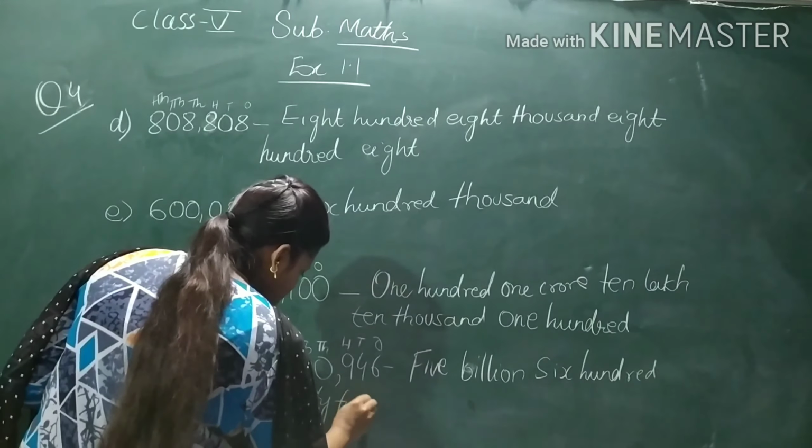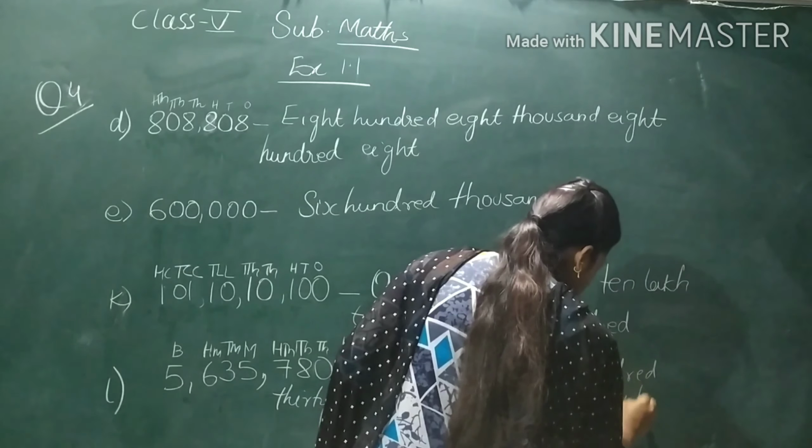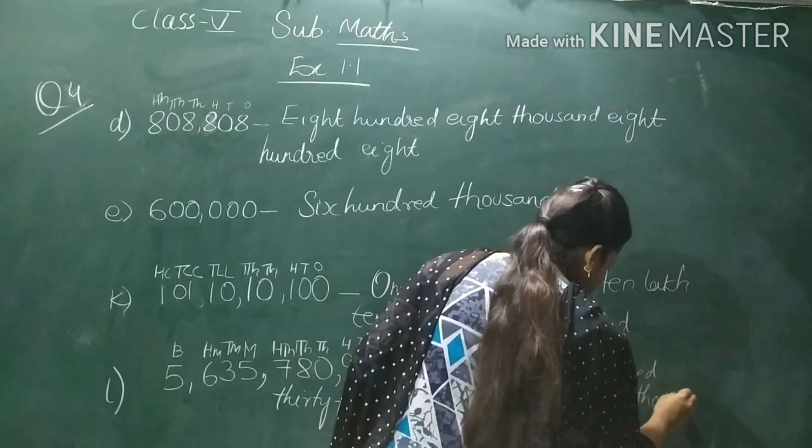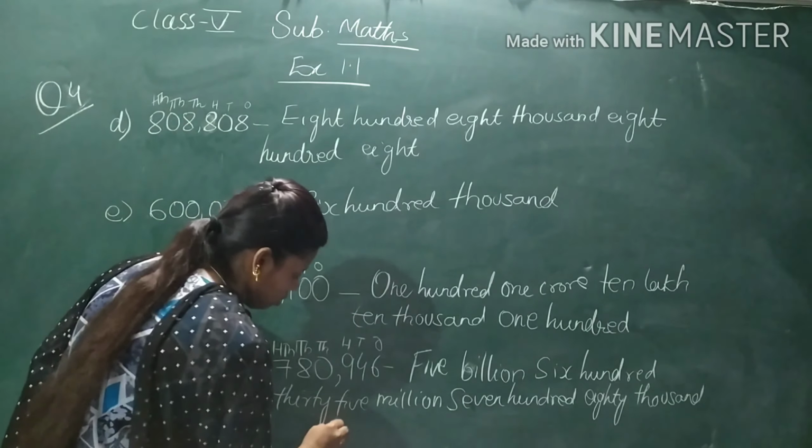Okay, now 780,000. Now what is that? 946.